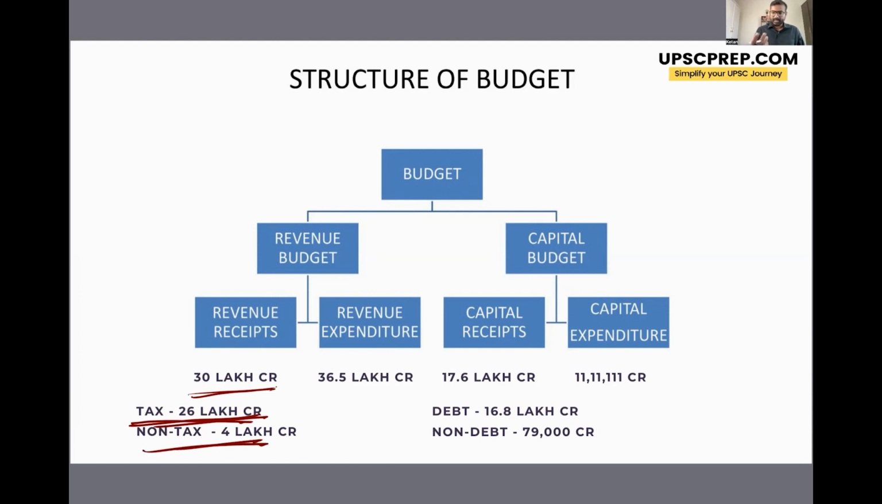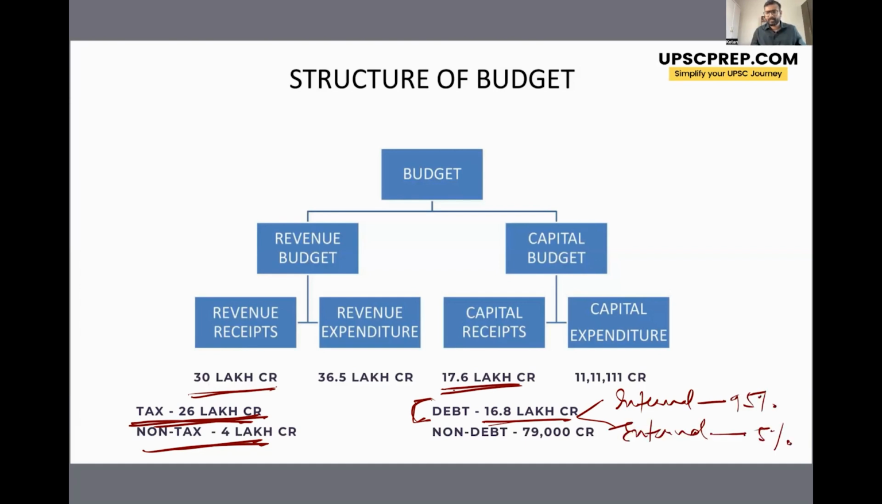Then the capital receipts the government is earning is around 17.6 lakh crore. Now, within this capital receipts, the debt capital receipts is the major chunk. तो जो government debt ले रही है from internal sources and external sources, that is around 16.8 lakh crore, right? Now, within this 16.8 lakh crore, the major chunk is internal debt. So internal debt is around 95% and external debt is around 5%.